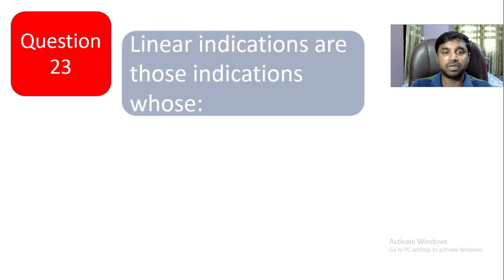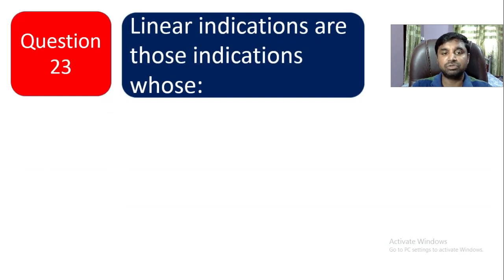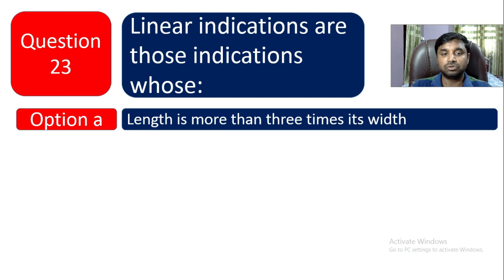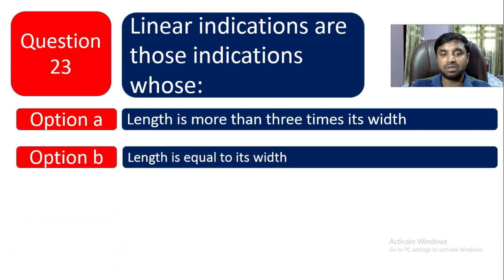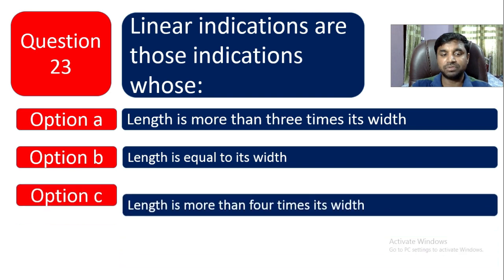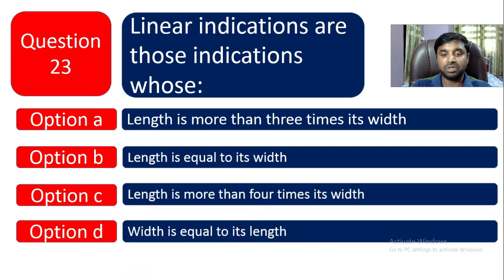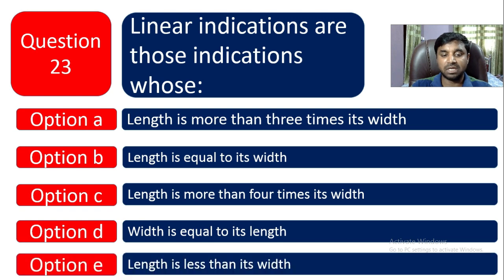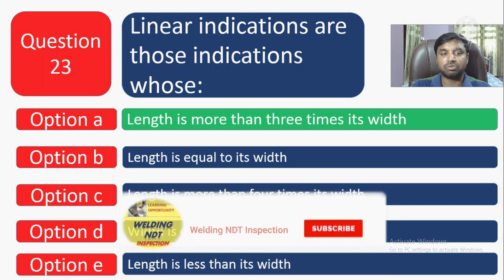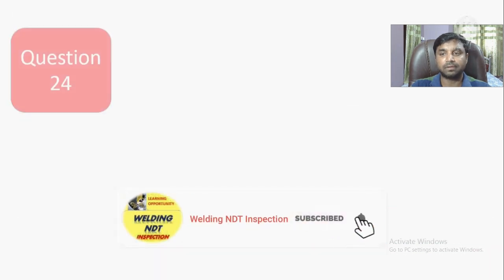Question number 23. Linear indications are those indications whose length is more than 3 times its width. Option B is length is equal to its width. Option C is length is more than 4 times its width. Option D is width is equal to its length, and option E is length is less than its width. So option A, length is more than 3 times its width. Option A is the correct one.